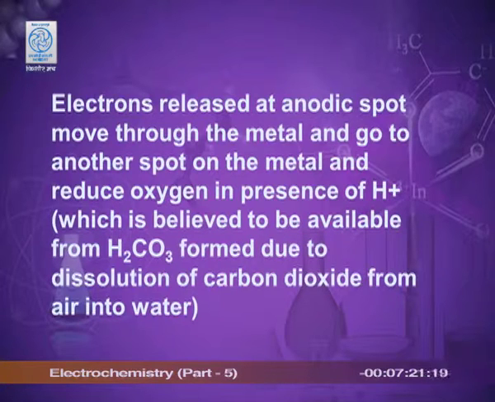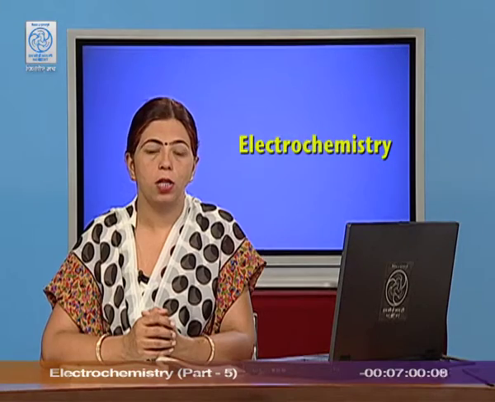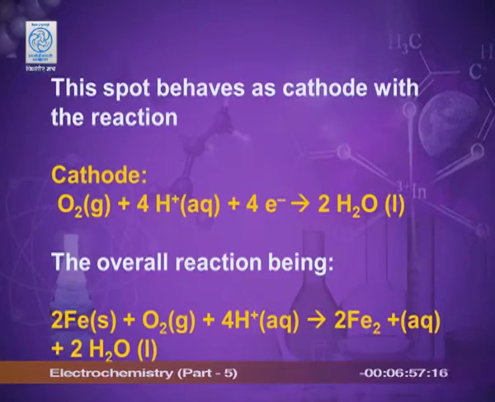Actually, the atmospheric carbon dioxide in the presence of the moisture forms carbonic acid, that is H2CO3. This carbonic acid provides hydrogen ion. The oxygen in the presence of the hydrogen ions accepts electron and gets reduced and forms water. It all takes place at cathode. I have already explained to you oxidation takes place at anode and reduction takes place at cathode. And oxidation is the loss of electron and reduction is the gain of electron.